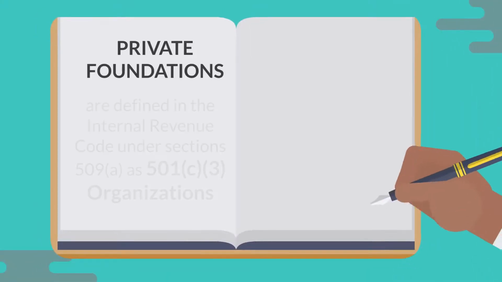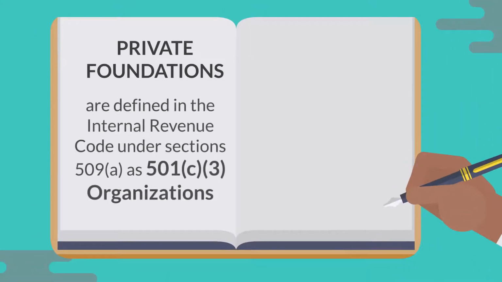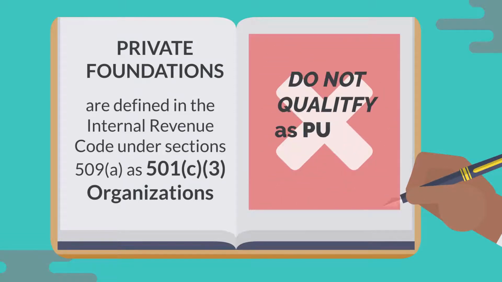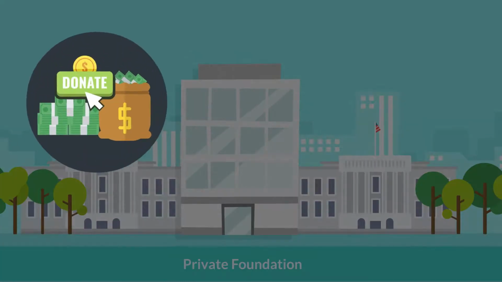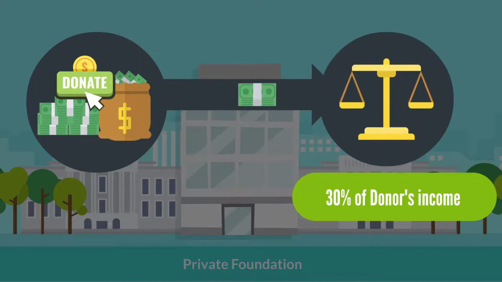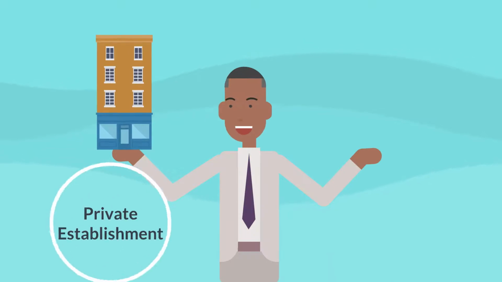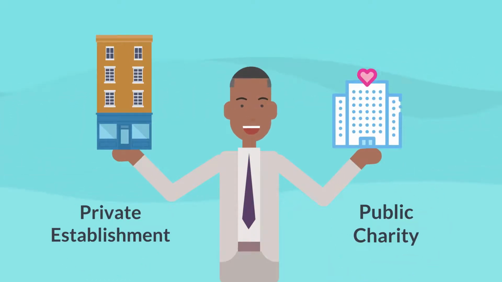Private foundations are defined in the Internal Revenue Code under Section 509(a) as 501(c)(3) organizations which do not qualify as public charities. Donations to private foundations can be tax deductible to the individual donor up to 30% of the donor's income. Administration of a private foundation can be considerably more closely held than in a public charity.